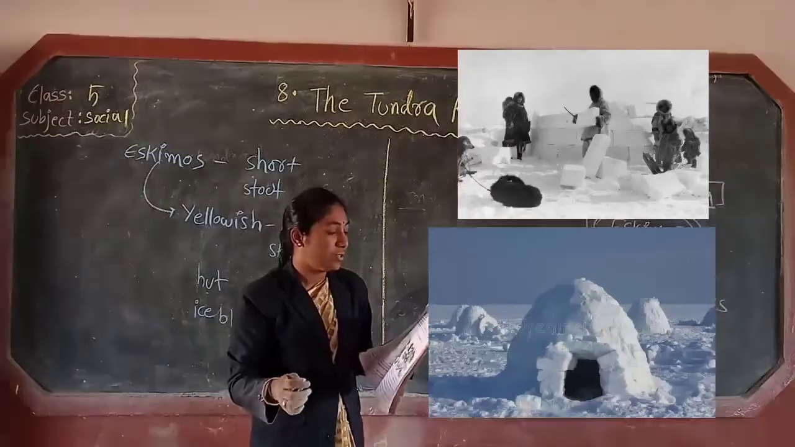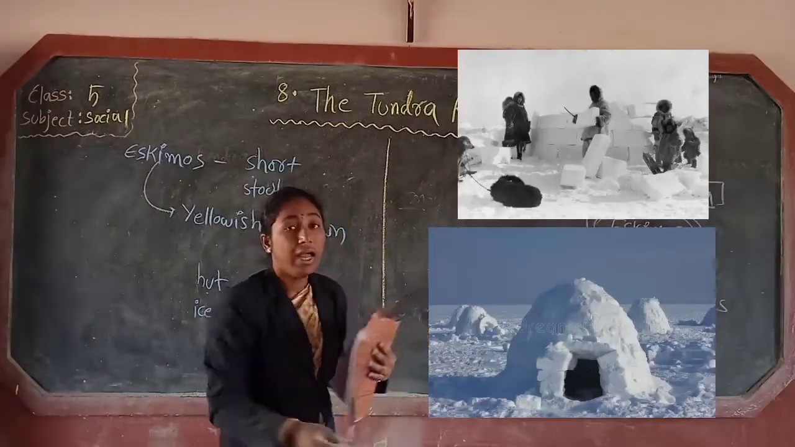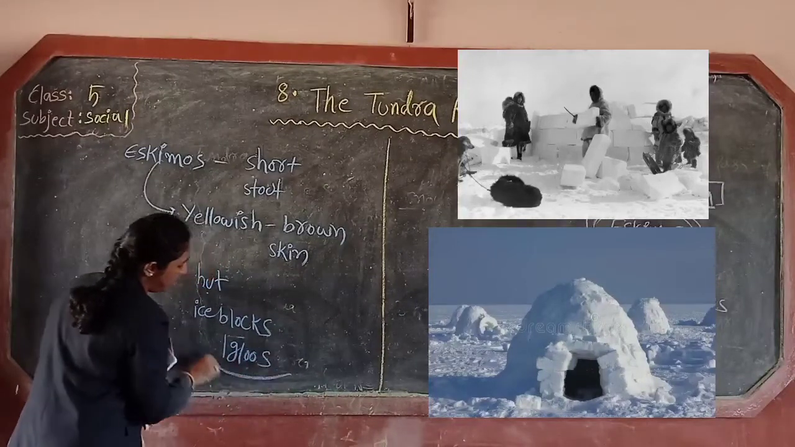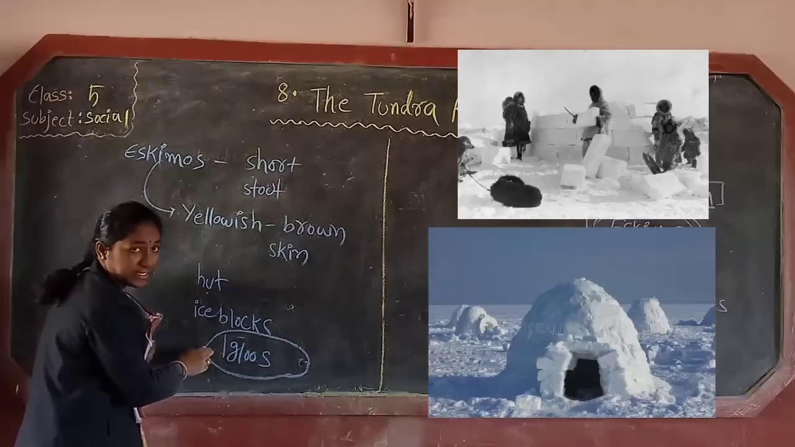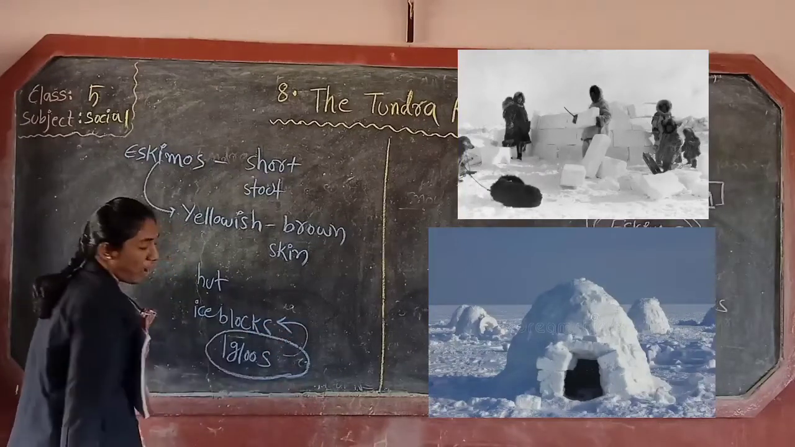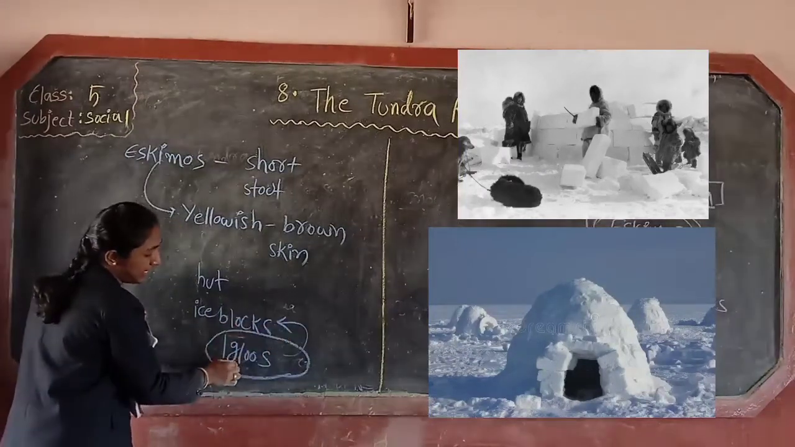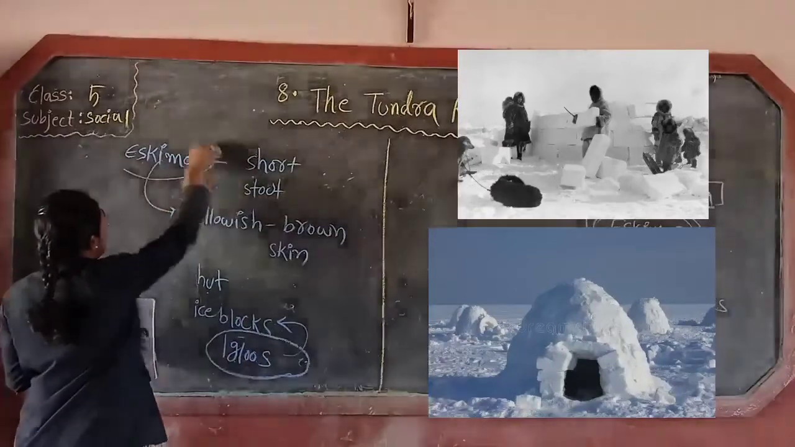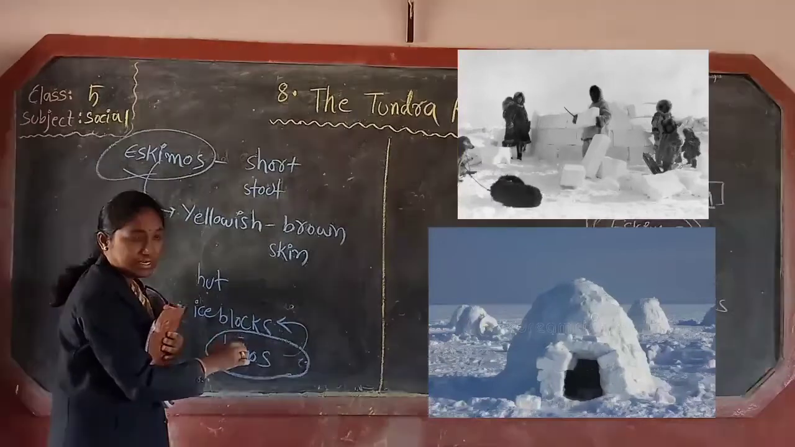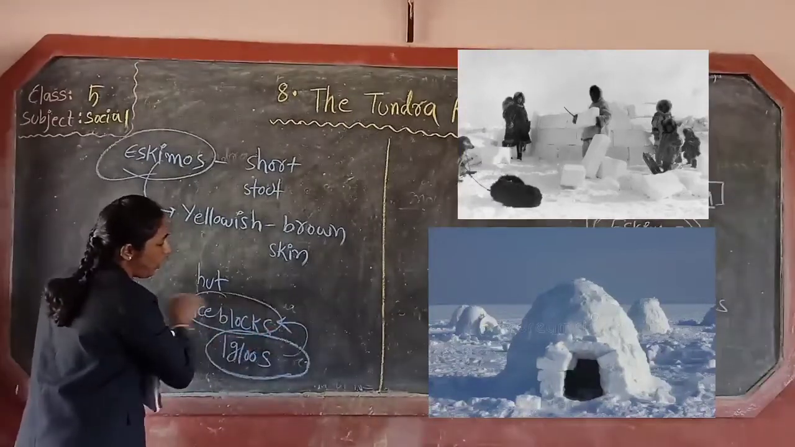blocks. Okay. So these houses are called igloos. Very, very important. What is that hut's name? Igloos. Igloos are made with ice blocks. Who makes these igloos? Eskimos. Okay now. Igloos means what? The huts made with ice blocks.